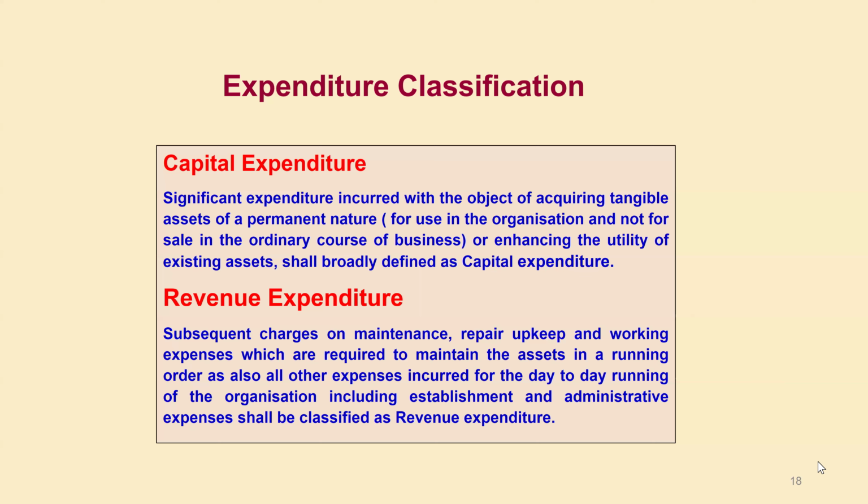Every month we make payments towards salary, rent, fuel, electricity, postage, telegraph, vehicle running expenses, and wages. These are revenue expenditure, and they will be charged to the profit and loss account or the trading account.